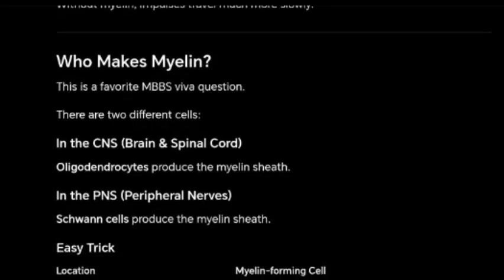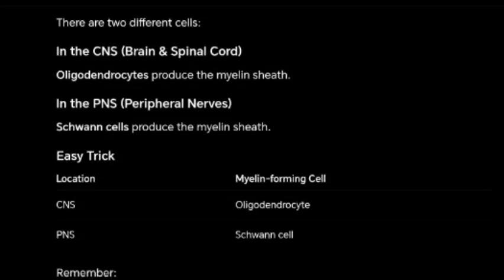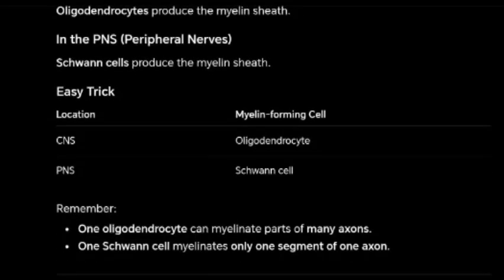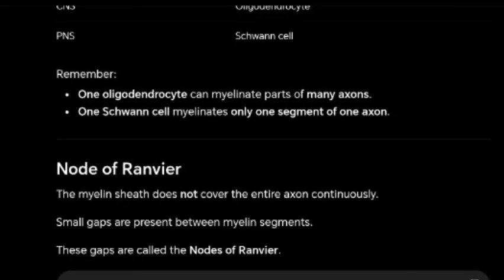Who makes myelin? This is a favorite MBBS viva question. There are two different cells. In the CNS, brain and spinal cord, oligodendrocytes produce the myelin sheath. In the PNS, peripheral nerves, Schwann cells produce the myelin sheath. Easy trick: location, myelin-forming cell. CNS, oligodendrocyte. PNS, Schwann cell. Remember, one oligodendrocyte can myelinate parts of many axons. One Schwann cell myelinates only one segment of one axon.